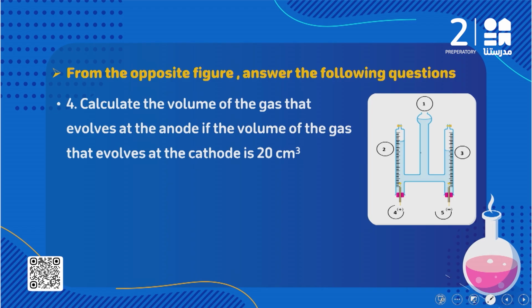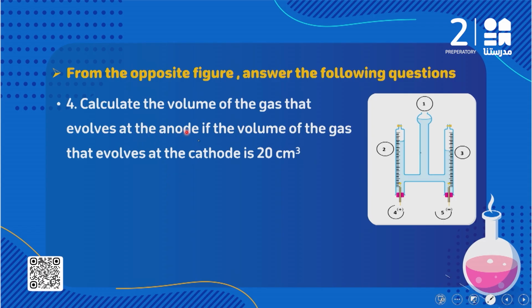If you are asked to calculate the volume of gas that evolves at the anode, if the volume of gas that evolves at the cathode is 20 cubic centimeters. We said that the volume of gas which evolves at the cathode, which is hydrogen, is twice the volume of the gas that evolves at the anode, which is oxygen. Here I need to calculate the volume of the gas that evolves at the anode, which is oxygen gas. So what will I do? I will take the volume of the gas evolved at the cathode divided by 2.